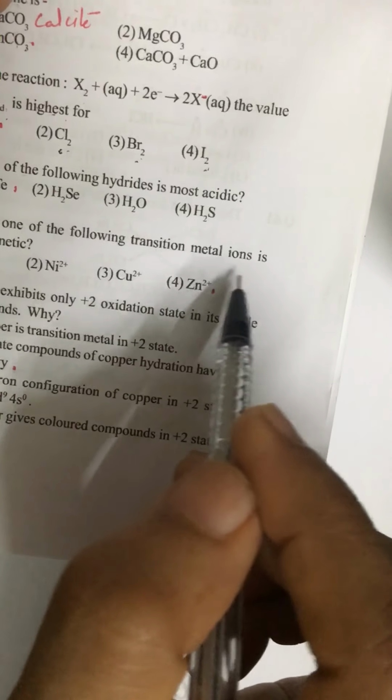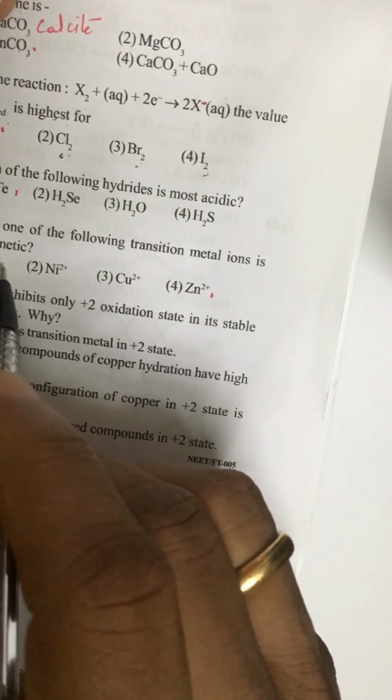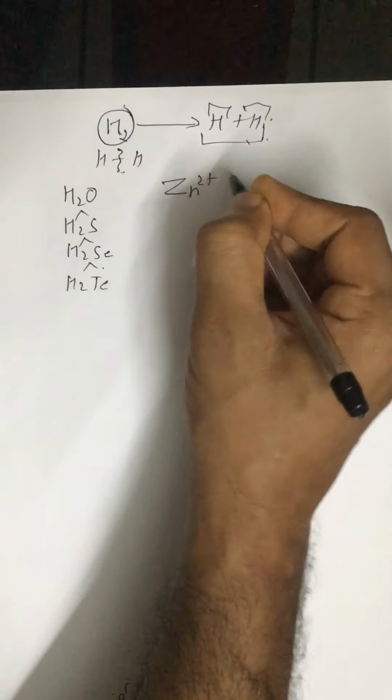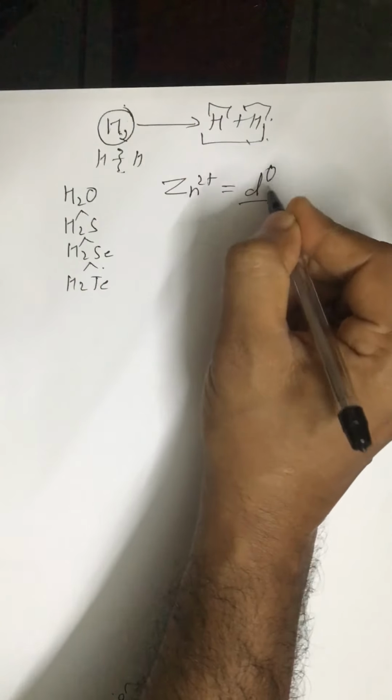54. Which of the following transition metal ions is diamagnetic? It is zinc 2 positive, because zinc 2 positive has d10 configuration. No unpaired electrons. Alright, d10.